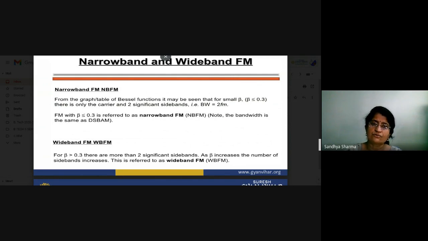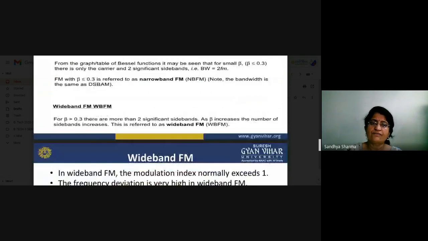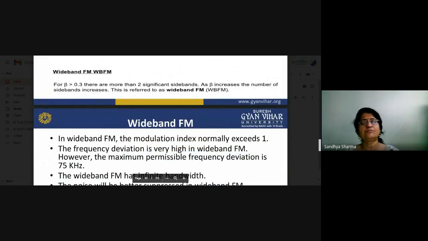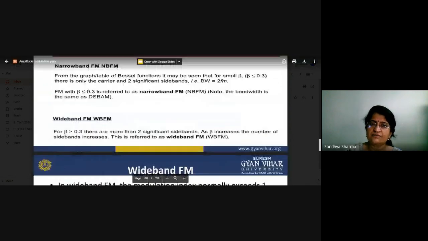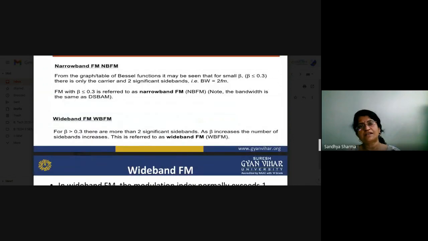Now the wide band FM: for beta greater than 0.3, there are more than two significant sidebands. For a lower value of beta, the number of sidebands will be very low, and narrow band FM works just like an amplitude modulation system.